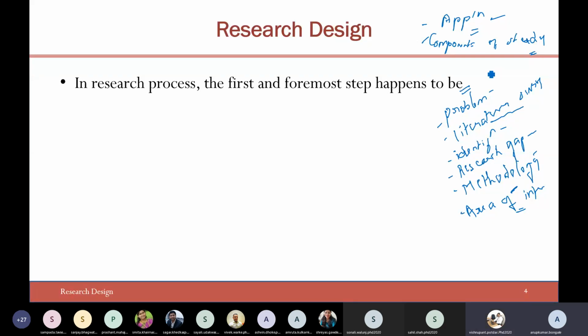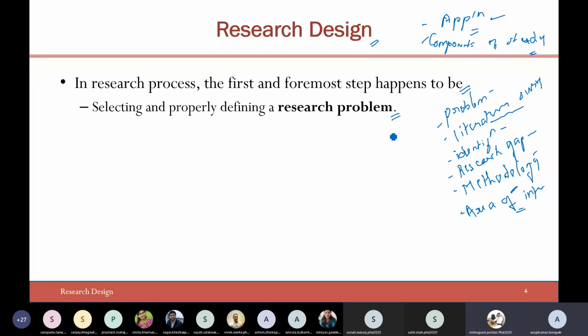Obviously, I'm not going to debate or question. Everyone will have their own view. That is how research design, or research methodology, has evolved. But before starting any research, a problem statement has to be defined. That is the very first step. Selecting the research problem is where everyone should start. And the entire 2 hour session will be about understanding what exactly the research problem is.